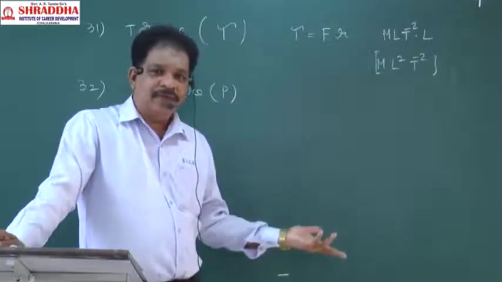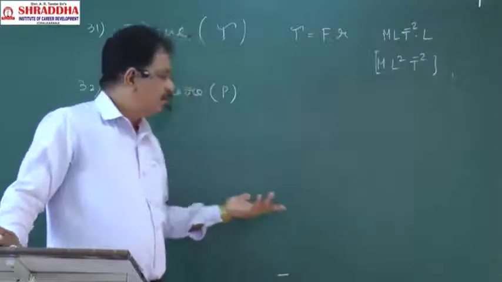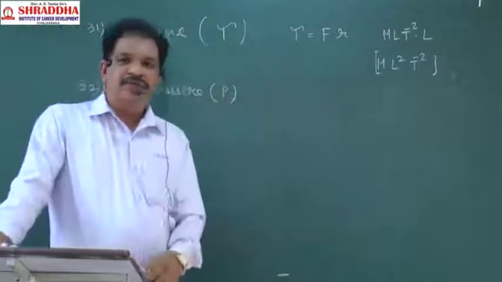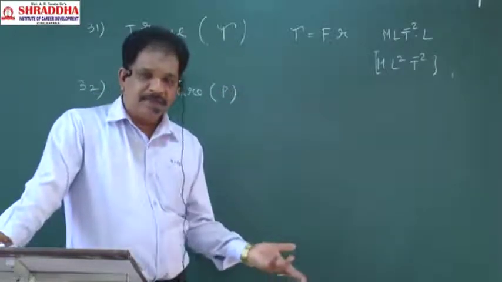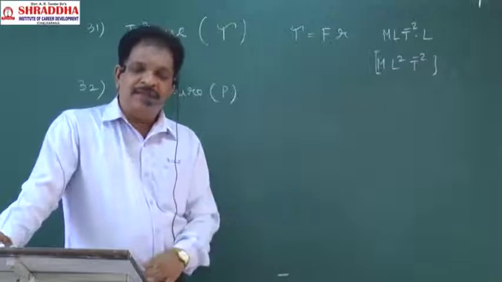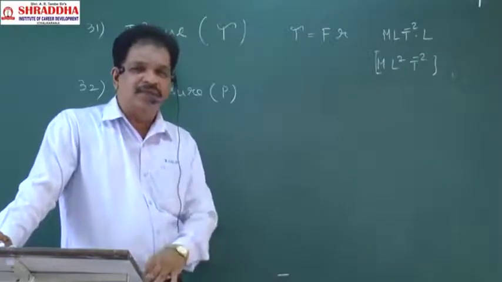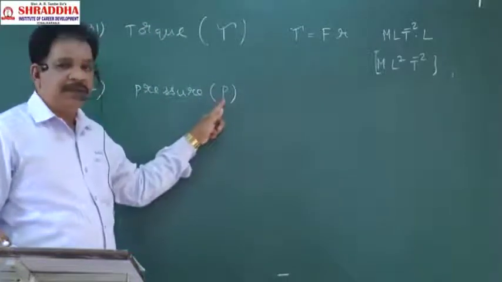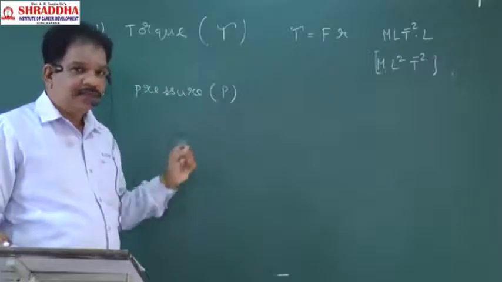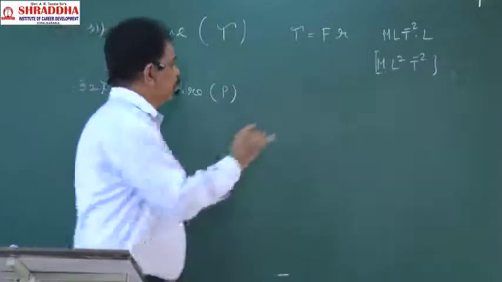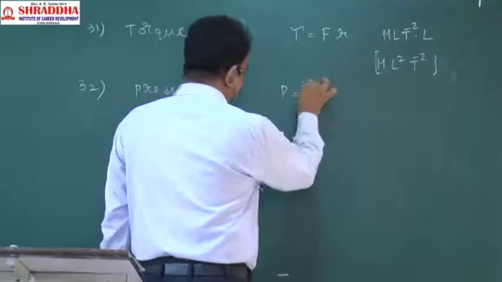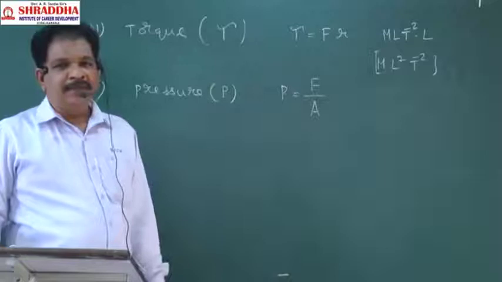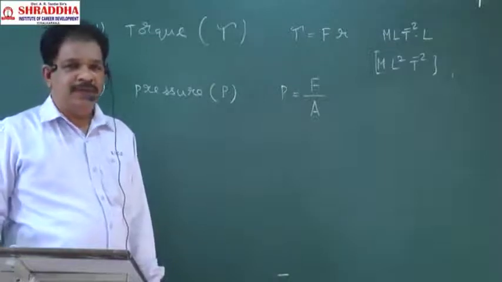Archimedes introduced pressure and he used the symbol P. Joule introduced power and he used the same letter P. Like that, maybe one or two quantities, very few. But they will mention, they won't give P, they will give pressure. Then you have to use it. Pressure formula will be force by area.